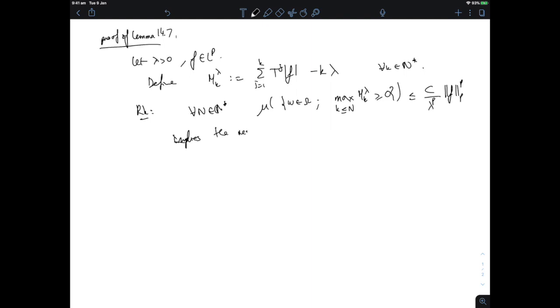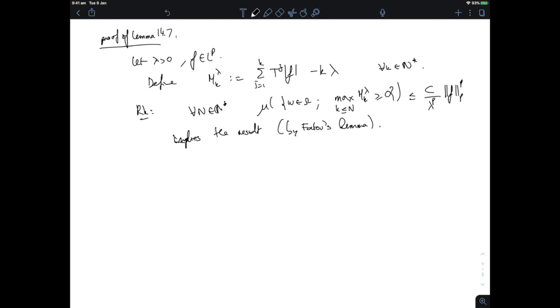Just by Fatou's lemma, you would take a limit of these integrals of indicator functions as capital N goes to infinity, and asking for this maximum to be positive is really asking for this divided by k to be greater than lambda. So this implies the result by Fatou's lemma.